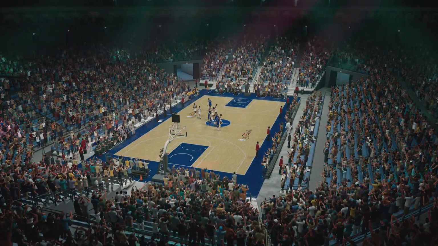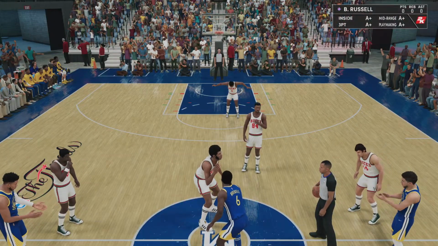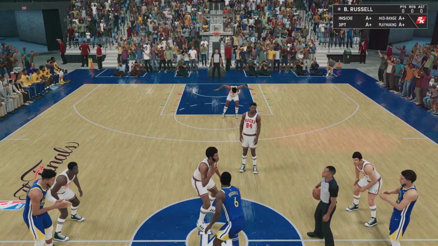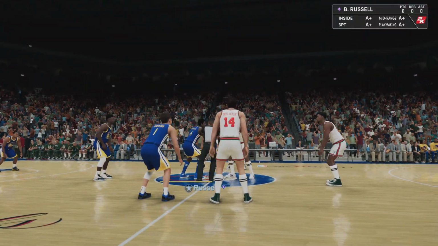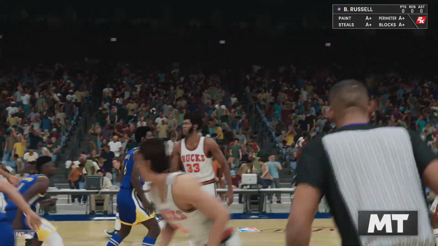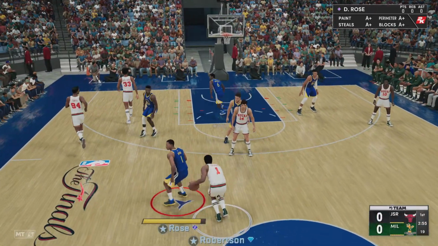Let's check out Chicago's starting lineup. We've got Russell, Williamson out there with Antetokounmpo, then it's Rose, and it's Booker in at the shooting guard. And for the Bucks, we've got Davis. Robertson is out there with McLaughlin. Then it's Kareem, and it's Dandridge in at the 3 spot.